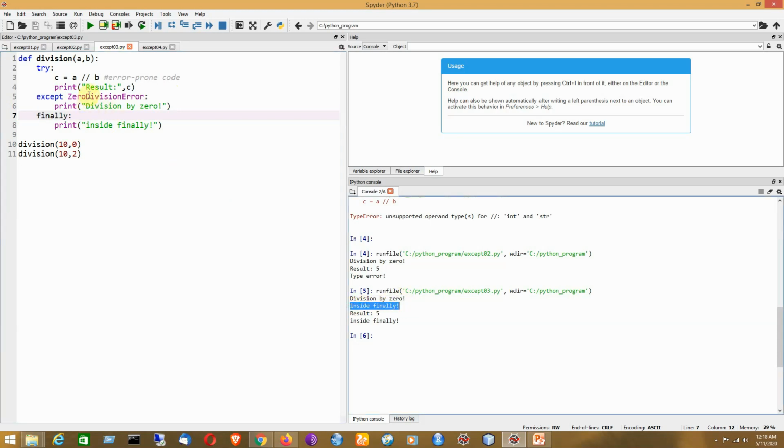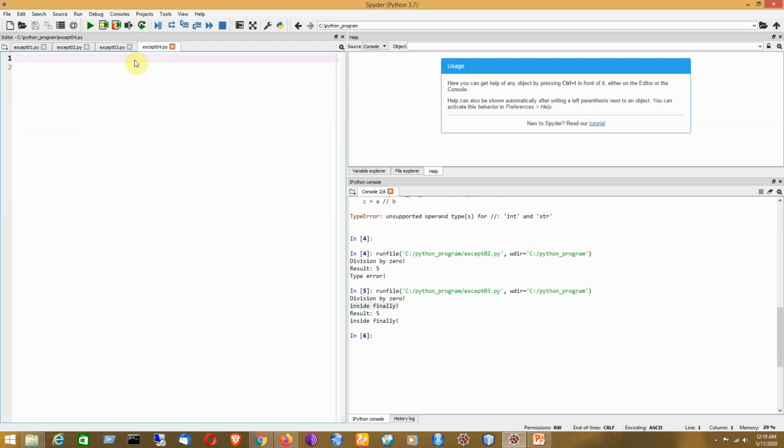So in that case an exception has occurred, but for the next example there is no exception generated because it is legal code. That means it will just print the result for you. So 10 divided by 2 gives 5, and there is no exception generated, but still it will execute the statement inside the finally clause. It will obviously execute the statement inside the finally block no matter whether the exception has occurred or not. So that is the idea of the finally clause in Python.